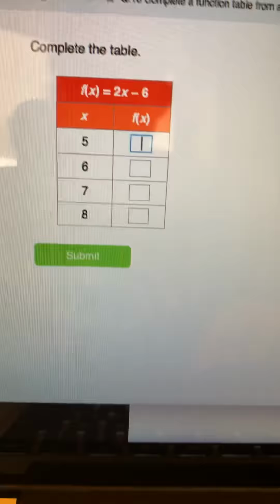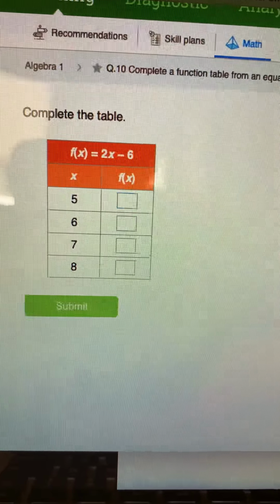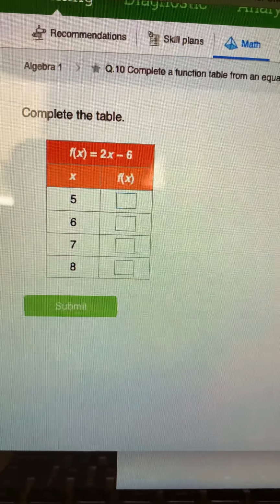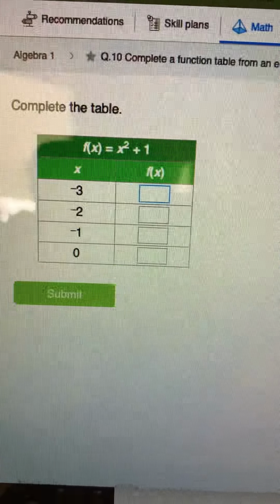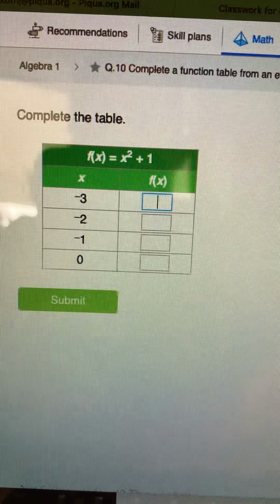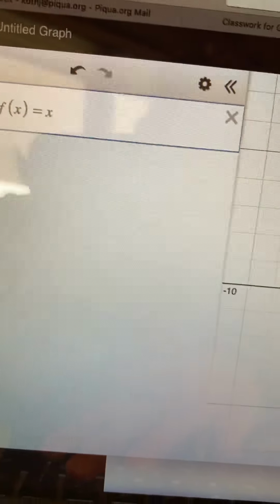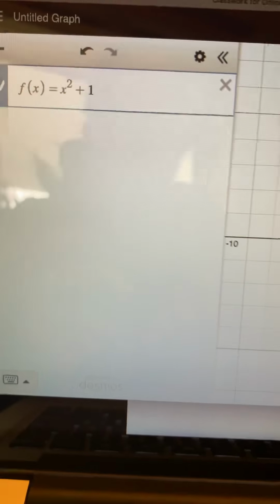Eventually, though, they are going to make things more complicated for you. They're going to start multiplying things and adding or subtracting things. They're going to start putting exponents in it. X squared plus 1, and then it's time to just call it quits and let Desmos do your work. F of x equals x squared plus 1. So you go to Desmos, you type that function just like it says. F of x equals x squared plus 1.